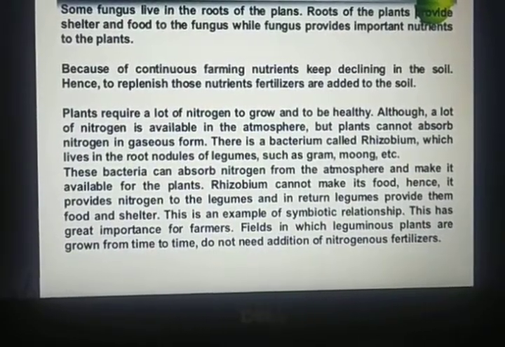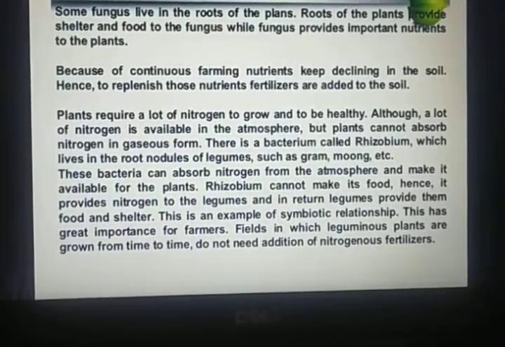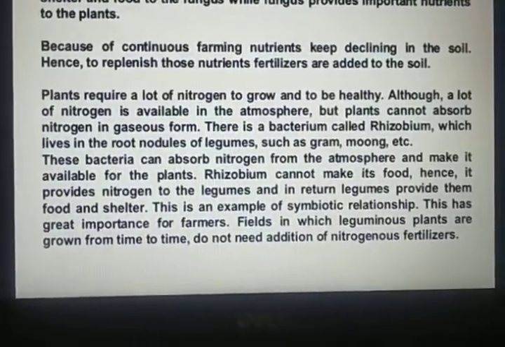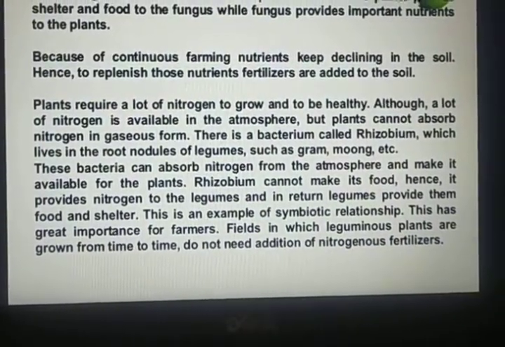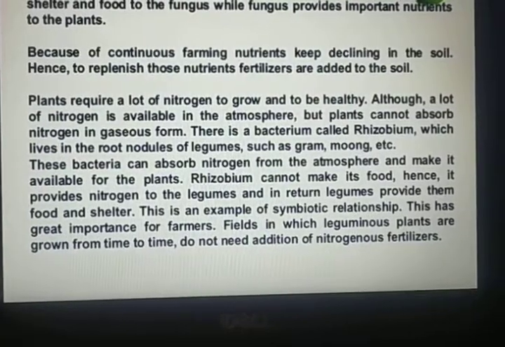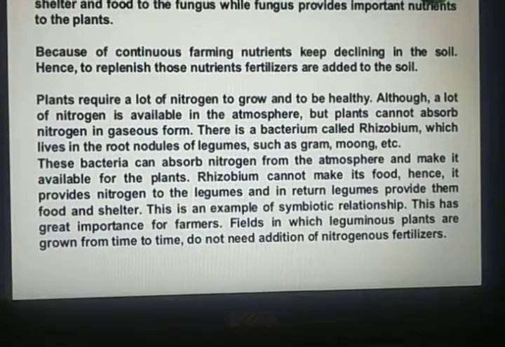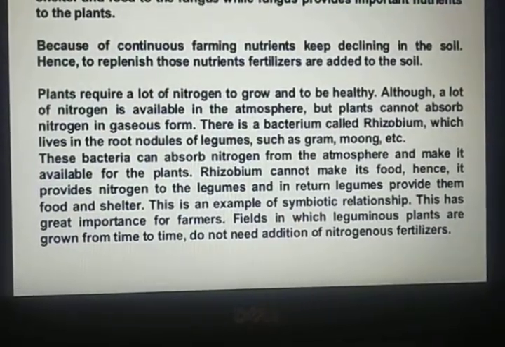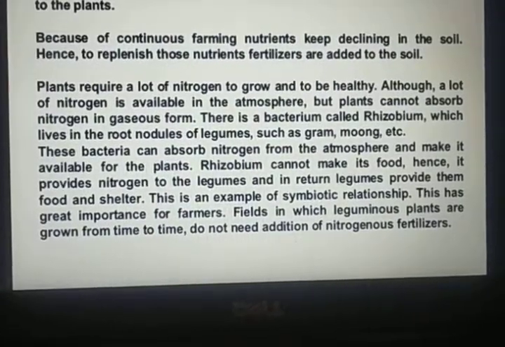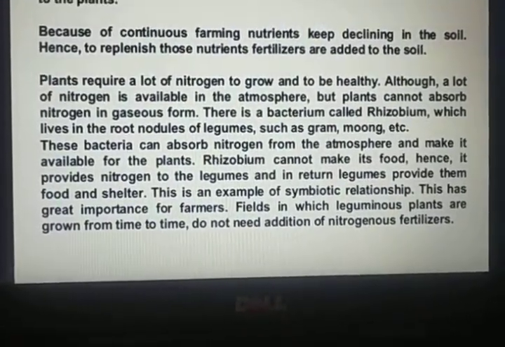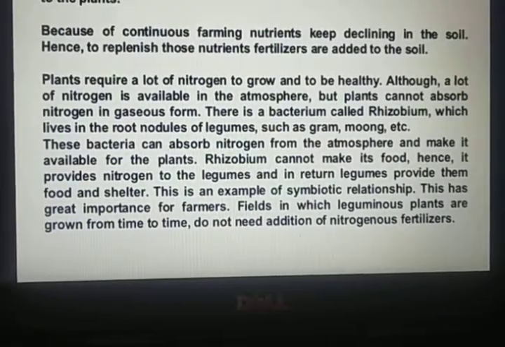Plants require a lot of nitrogen to grow and to be healthy. Although a lot of nitrogen is available in the atmosphere, plants cannot absorb nitrogen in gaseous form. There is a bacterium called rhizobium which lives in the root nodules of legumes such as gram, moong, etc. This bacteria can absorb nitrogen from the atmosphere and make it available for the plants.